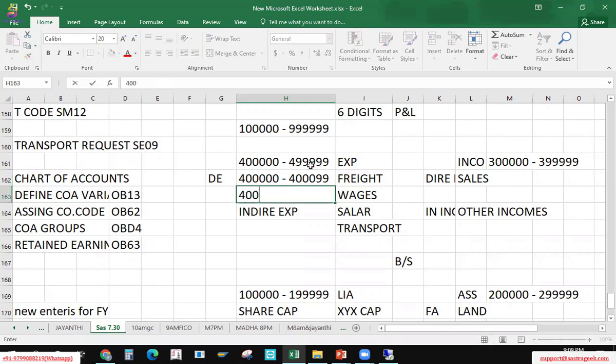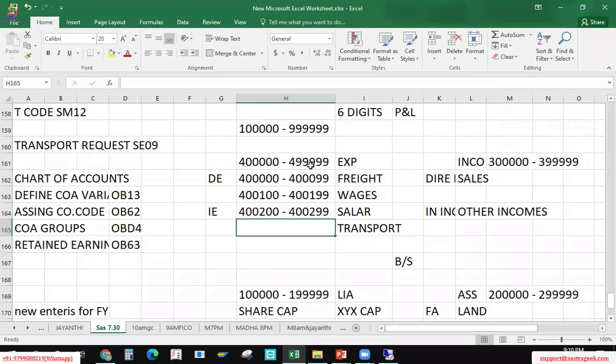Okay, so 4 lakh 100 to 4 lakh 199 is my wages. Indirect expenses, I can give like 4 lakh 200 to 4 lakh 299, salaries. So when I want to view the report, I can just pull out 400 asterisk.